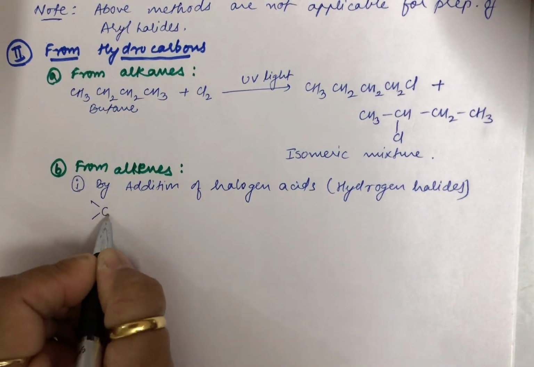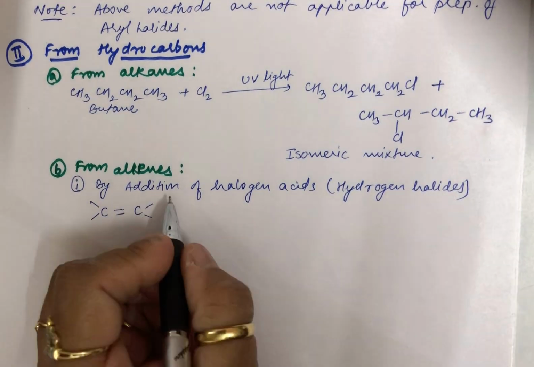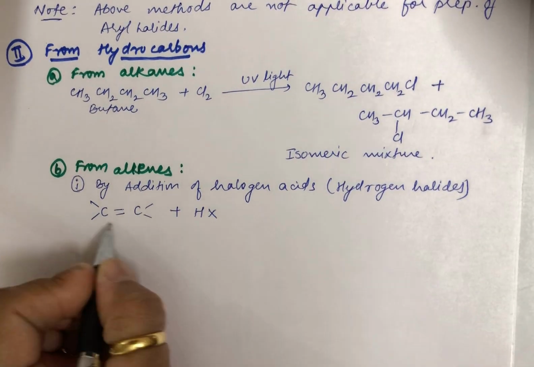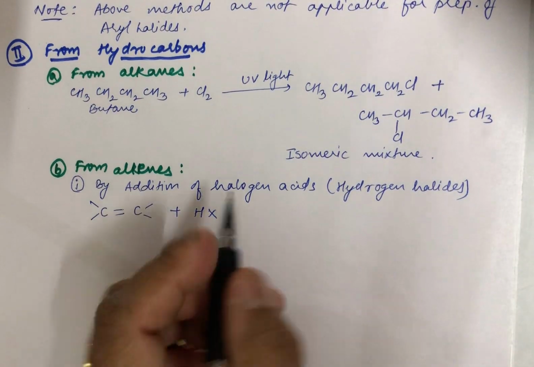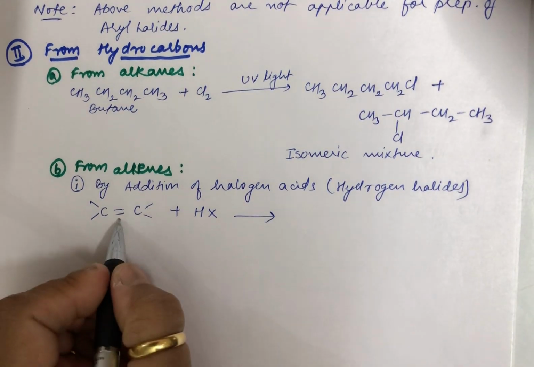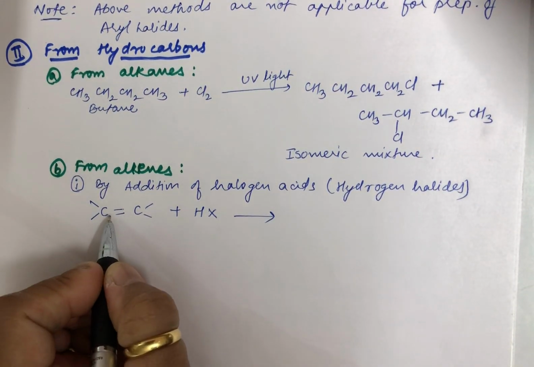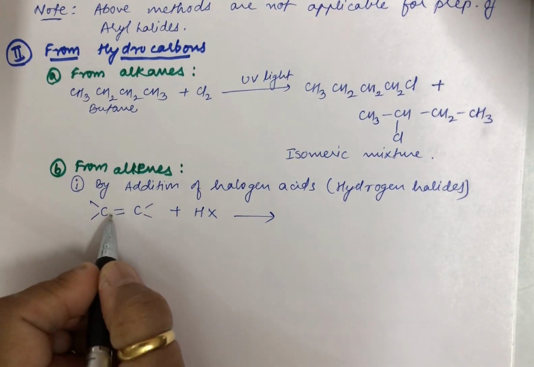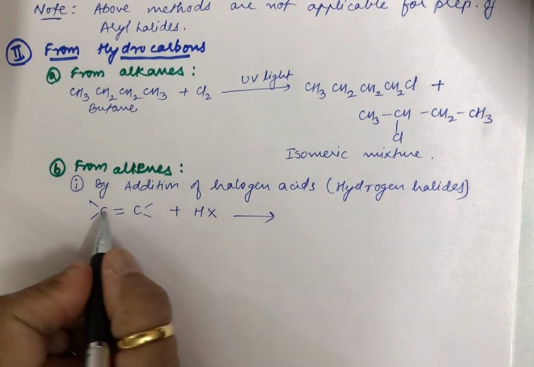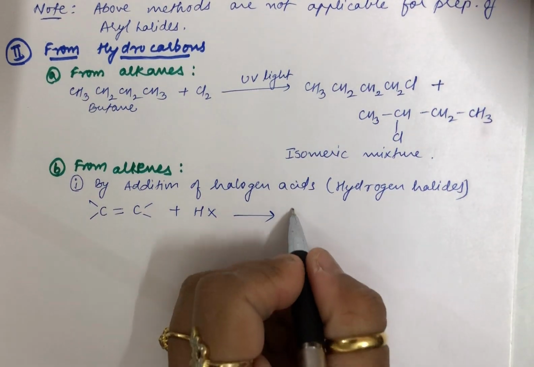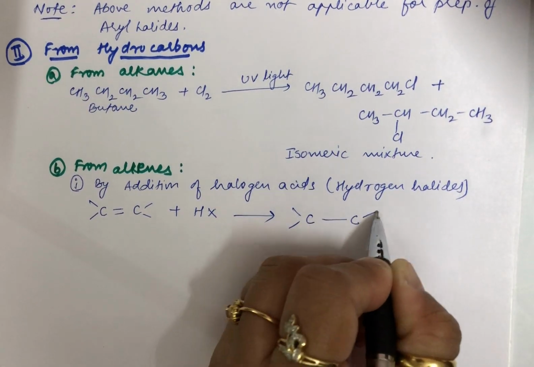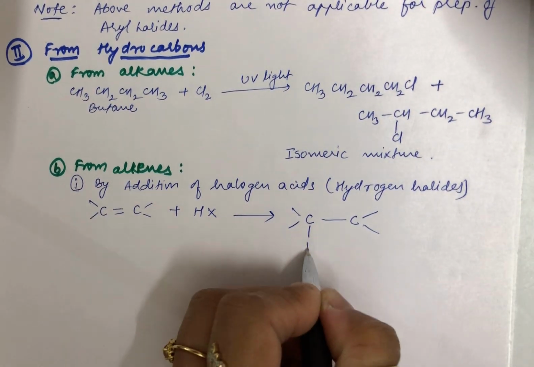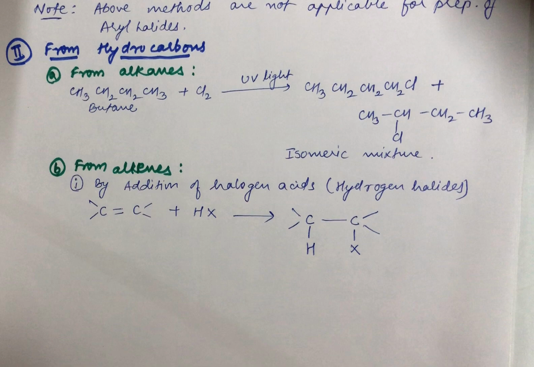So let me take a generalization where I am taking this alkene and reacting it with HX. This is your halogen acid and this is your alkene, a general one. So usually what happens, a weak bond between these two is breaking. Addition is taking place across this particular double bond by breaking a weak bond, that is pi. You know, one bond is sigma, one bond is pi. So what happens? Only one bond is remaining and HX distribute themselves. To one carbon H is attached and to other carbon X is attached.